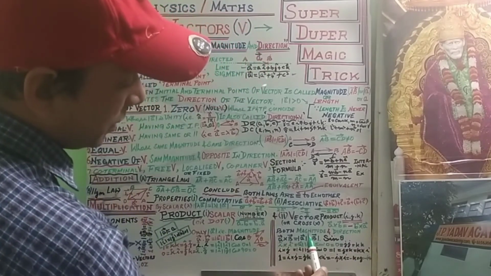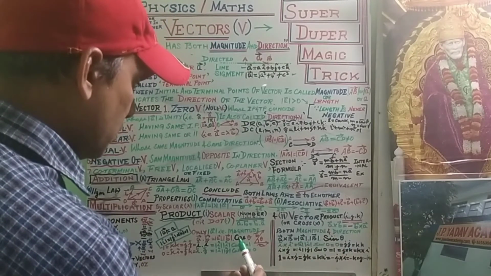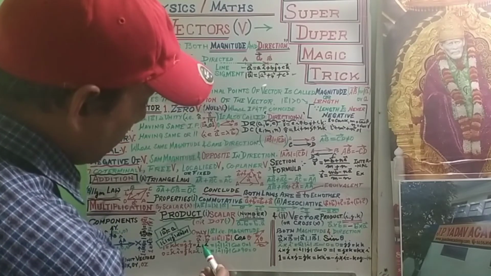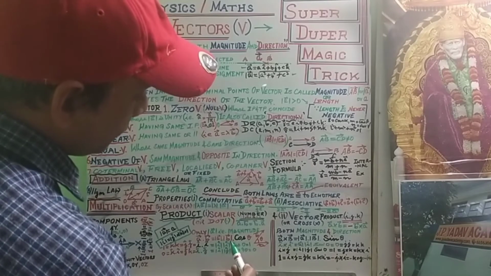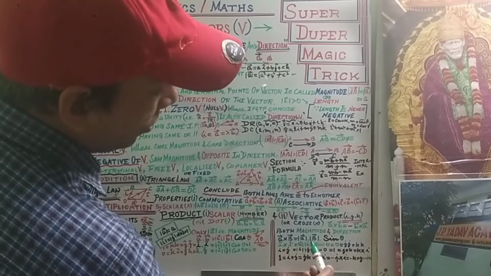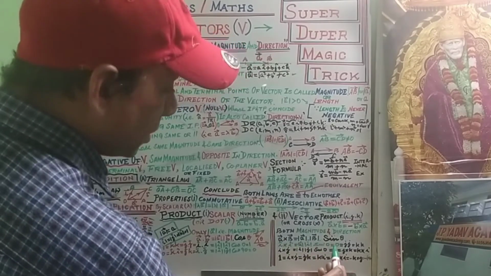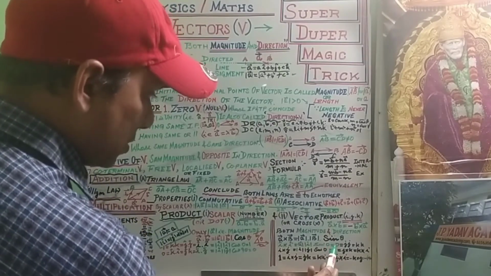The vector product has both magnitude and direction, but the scalar product has only magnitude. This formula is very important: a dot b equals mod a mod b cos theta. But for the cross product, mod a cross b equals mod a mod b sin theta. Here it is cos theta, but there it is sin theta.